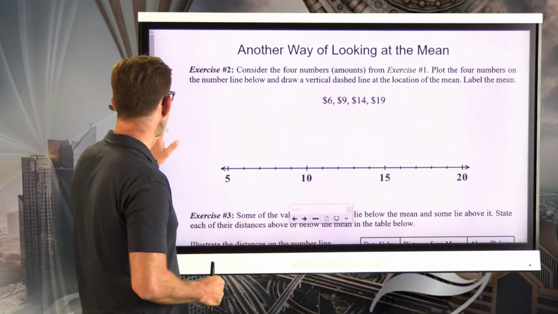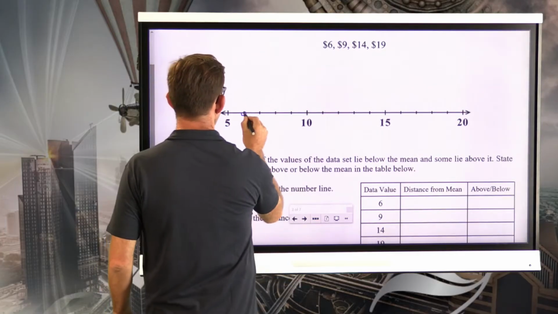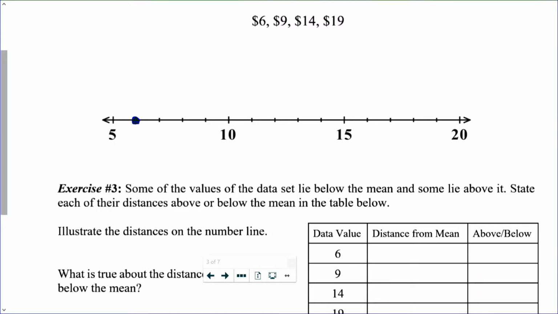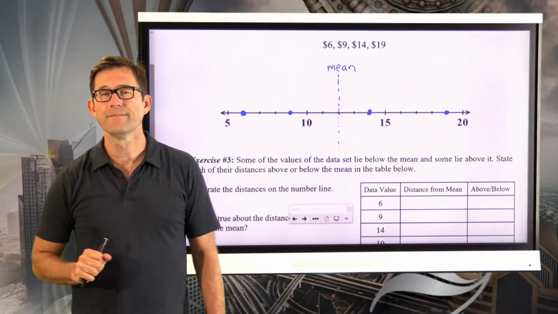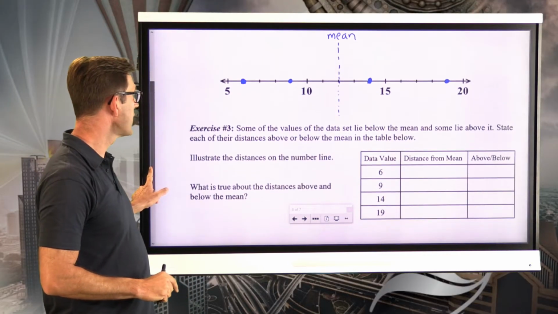This isn't that hard. I just want to plot those things on the number line. I've got big dots. I'm going to put one at 6, one at 9, one at 14, and one at 19. Remember, my mean was 12, so I'm just going to put a little dashed line right at 12 and write down mean. Okay? Now, let's take a look at exercise number 3.